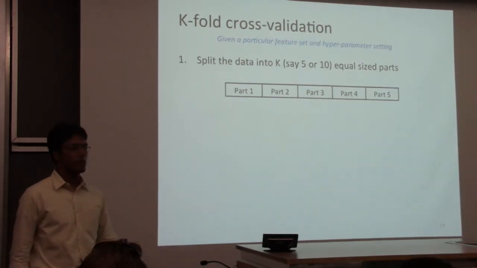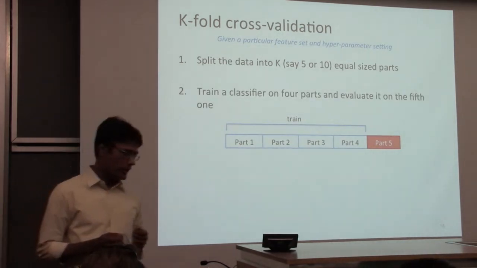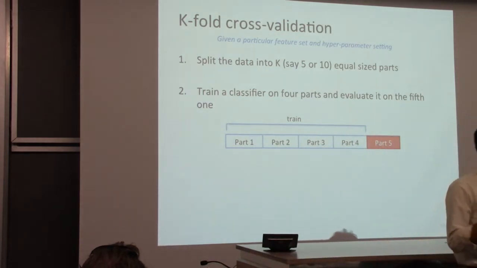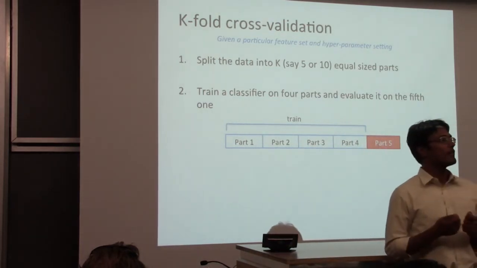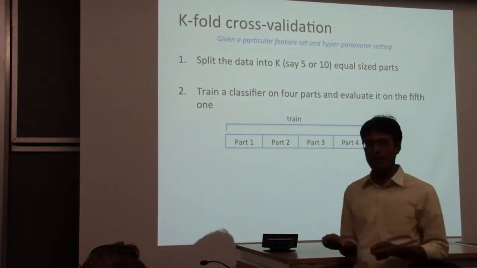So you split it into k parts, and you care about evaluating the quality of one hyperparameter, or one assignment to the hyperparameters, or one feature set, or something like that, something that is not optimized by your learning algorithm.